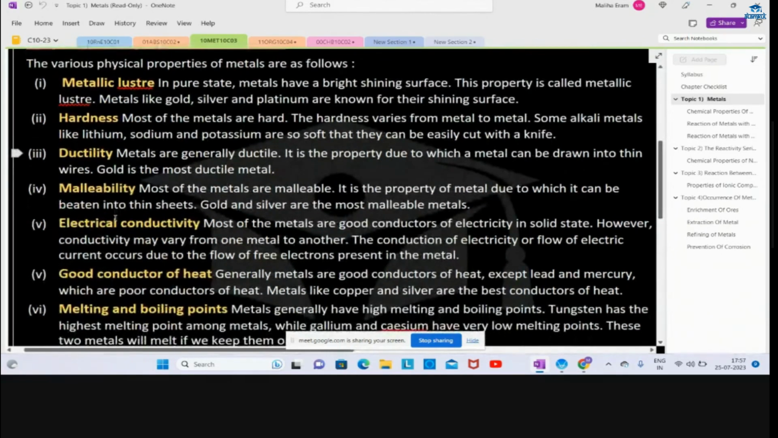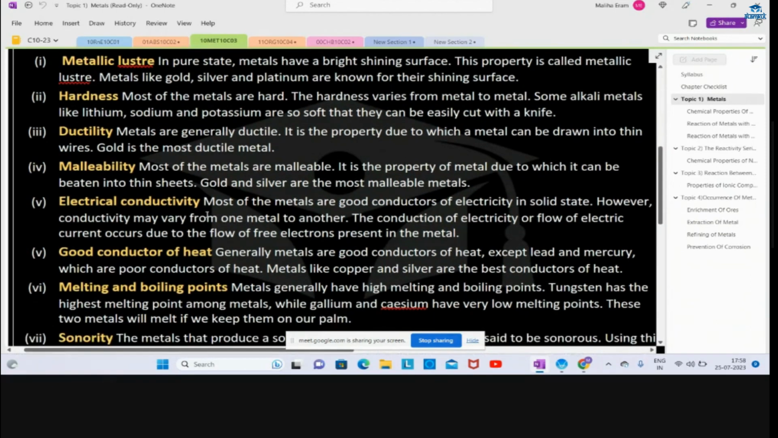What about malleability? Malleability means the metals which can be beaten into thin sheets. Ductility was what? It can be drawn into thin wires. Malleability is thin sheets, for example, gold and silver. Silver we used to put on the upper part of a kaju katli, remember? So that's the example of malleability. Those silvers are beaten into thin sheets and we can easily put them on any sweets.